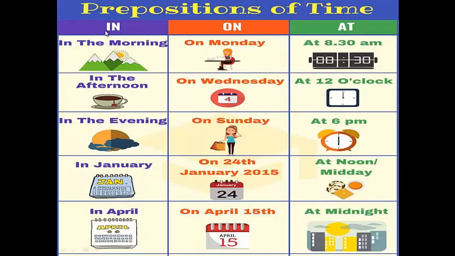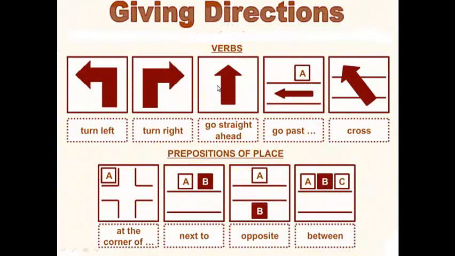Three words are given here: in, on and at. Just go through these, where to use in, on and at. Giving directions: turn left, turn right, go straight ahead, go past, cross, at the corner of, next to, opposite, between. These are the direction prepositions.